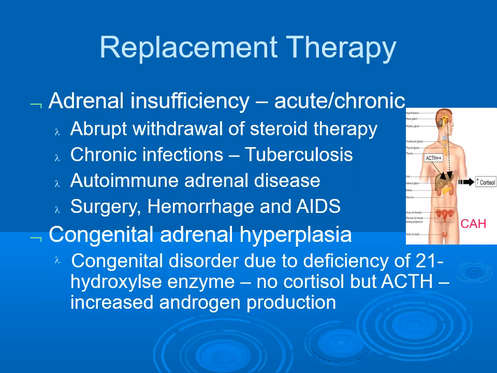Replacement therapy. Adrenal insufficiency may be acute or chronic in nature. That is because of abrupt withdrawal of steroid therapy, chronic infections like tuberculosis, autoimmune adrenal diseases, surgery, hemorrhage, and AIDS, or congenital adrenal hyperplasia, that is because of deficiency of 21 hydroxylase enzyme.